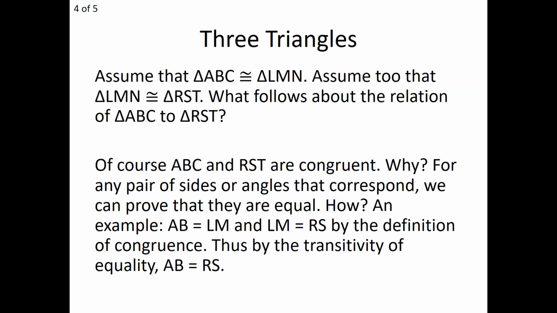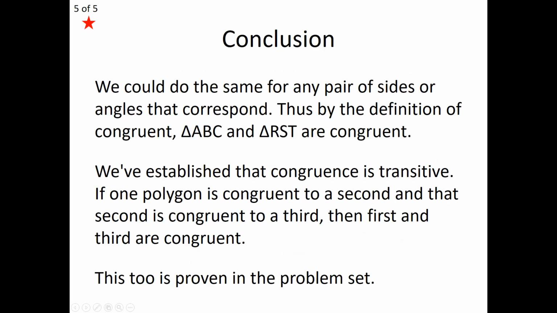We've done that for one side of our triangles, but remember we need all corresponding sides and angles to be equal to each other, basically producing the same list. So we could do the same with all of the angles and with all of the sides. Since we've done that, triangle ABC and triangle RST produce the exact same list. And because they produce the exact same list, we can define them to be congruent.